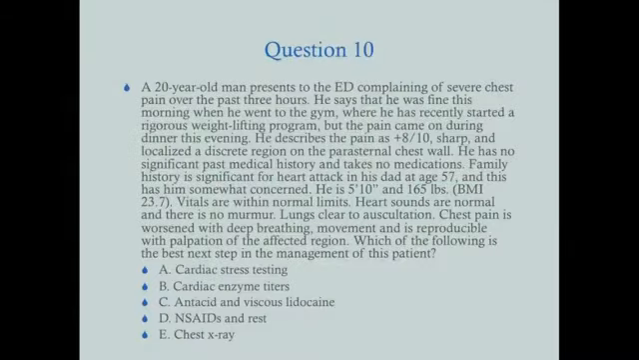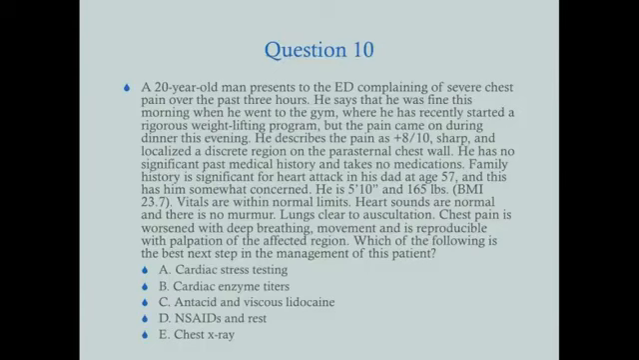All right, last question, question 10. A 20-year-old man presents to the ED complaining of severe chest pain over the last 3 hours. He says that he was fine this morning when he went to the gym, where he has recently started a rigorous weightlifting program, but the pain came on during dinner this evening. He describes the pain as an 8 out of 10, sharp and localized to a discrete region on the parasternal chest wall. He has no significant past medical history and takes no medications. Family history is significant for a heart attack in his dad at age 57, and this has him somewhat concerned.